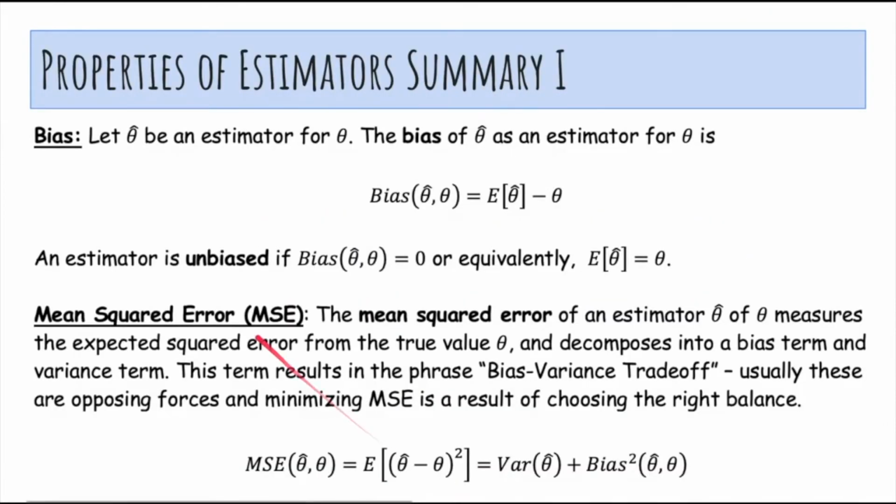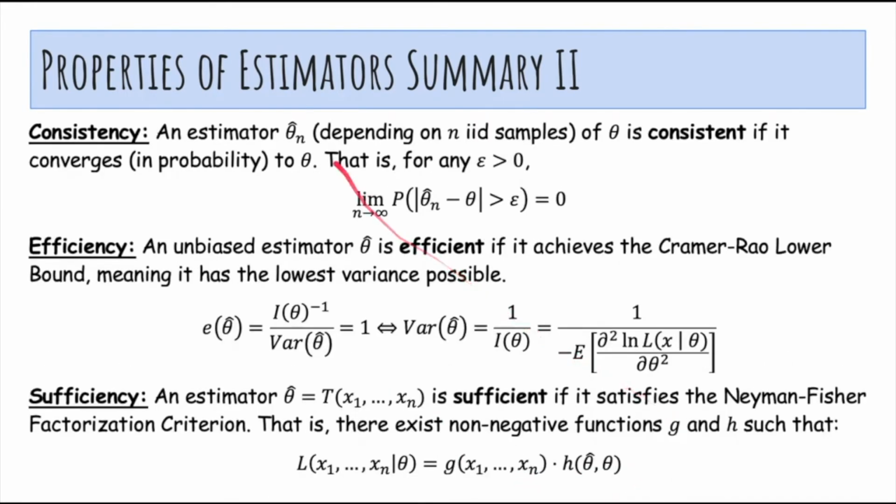Okay, now let's review the properties of estimators. So the bias of an estimator is just the difference between the expected value of the estimator and the true value. And an estimator is unbiased if the bias is 0. The mean squared error of an estimator measures the expected squared error from the true value and can be decomposed into a bias term and a variance term, so there's a trade-off between the two. So if the variance decreases, then the bias has to increase and vice versa. Okay, so an estimator is consistent if it converges in probability to the true value. So for any epsilon, as you keep getting more and more data, the probability that the estimator differs from the true value by more than epsilon goes to 0.